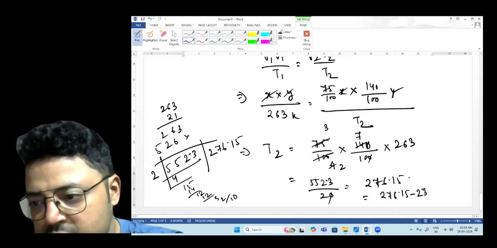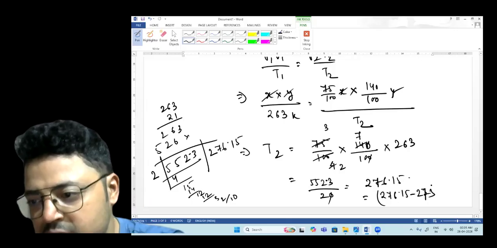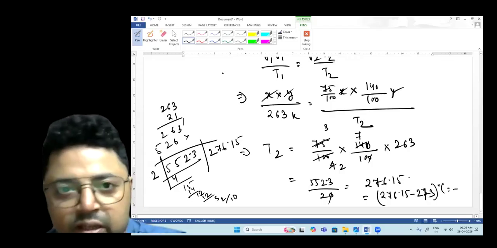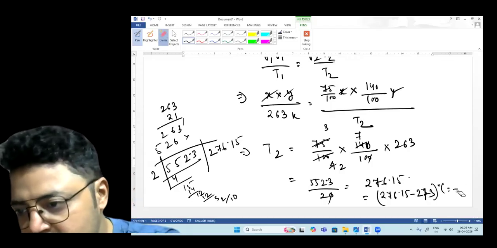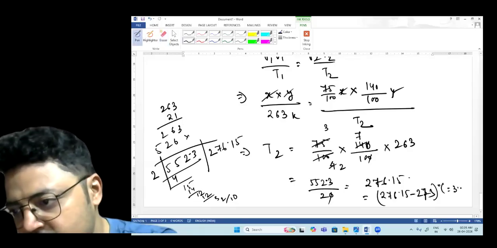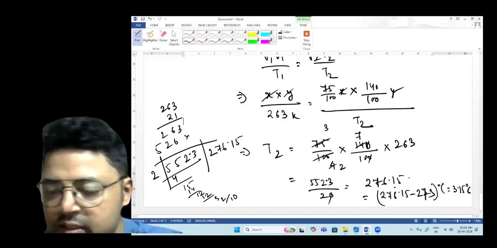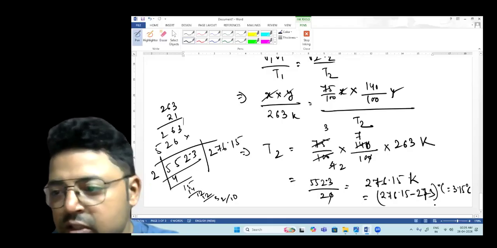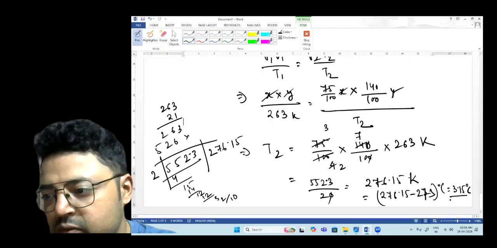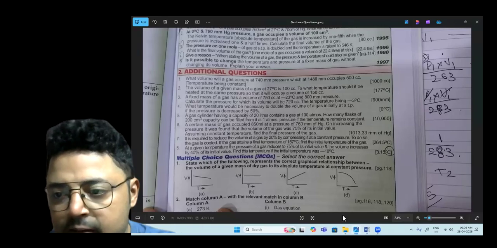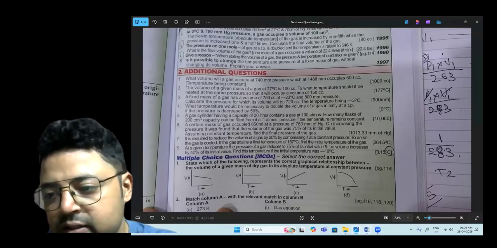Now you just have to subtract 273 from here to get it in degrees Celsius. It will be 3.15 degrees Celsius. It is just the conversion, because this is in Kelvin. So from Kelvin to degrees Celsius, you have to subtract. So your final answer is 3.15 degrees Celsius. Let us check. It is 3.15 degrees Celsius.